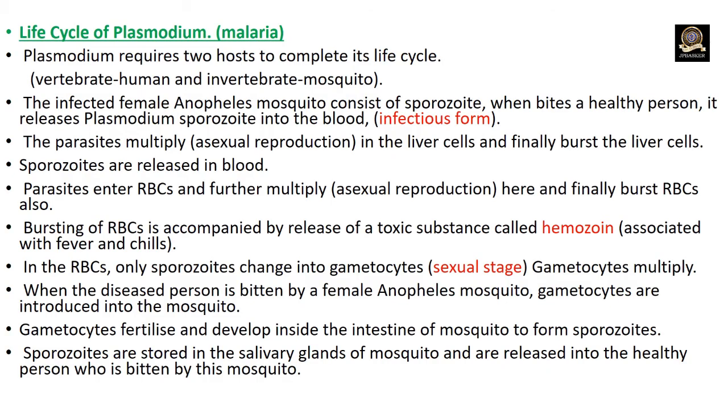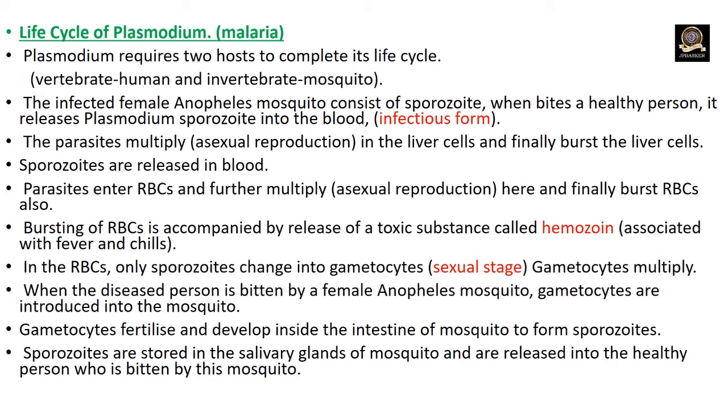Next is malaria. It is caused by Plasmodium. Let us see the life cycle of Plasmodium in short. Plasmodium requires two hosts to complete its life cycle. One is a vertebrate, the human being. The other is an invertebrate, the mosquito. The infected female Anopheles mosquito carries sporozoites. When it bites a healthy person, it releases Plasmodium sporozoites into the blood of the human.